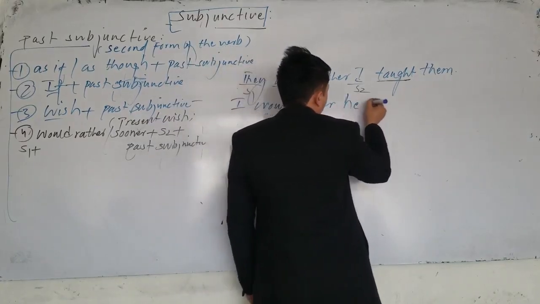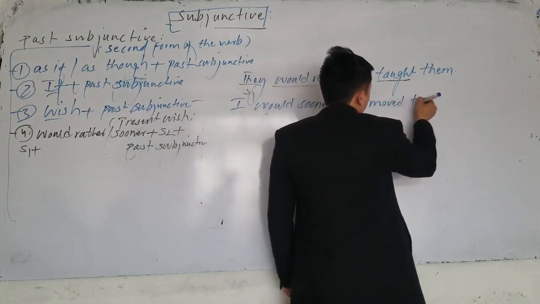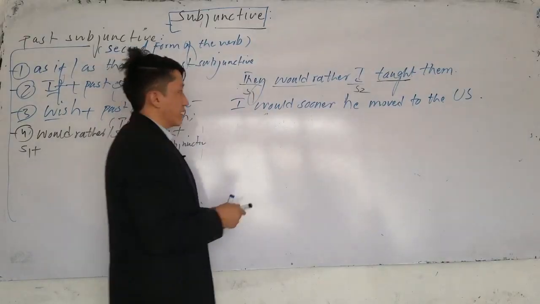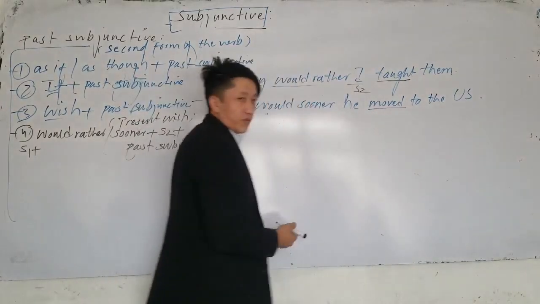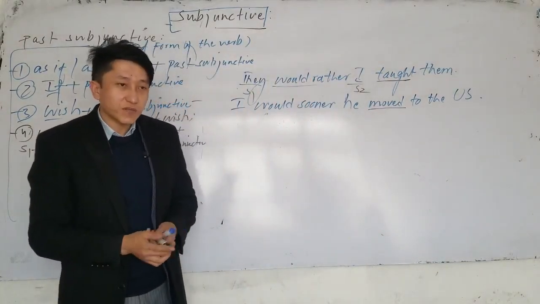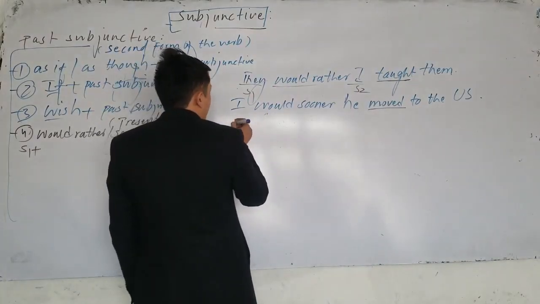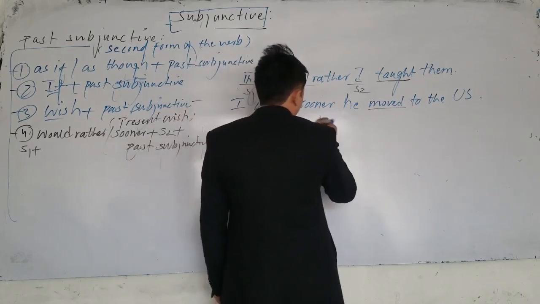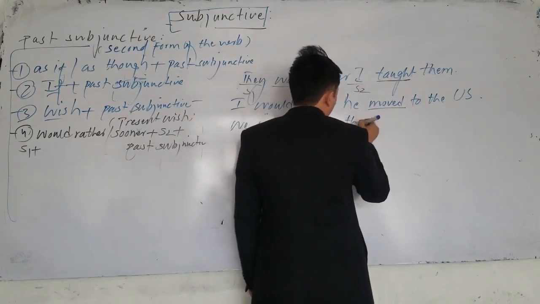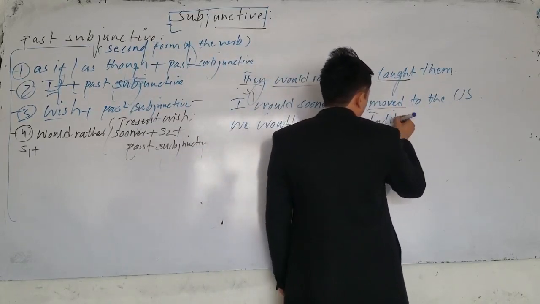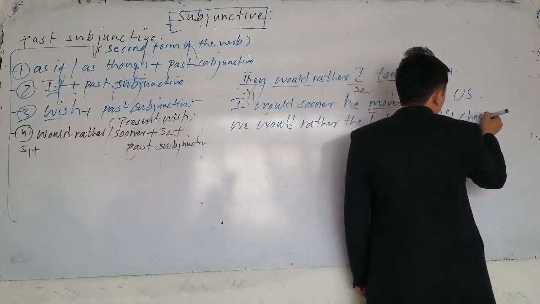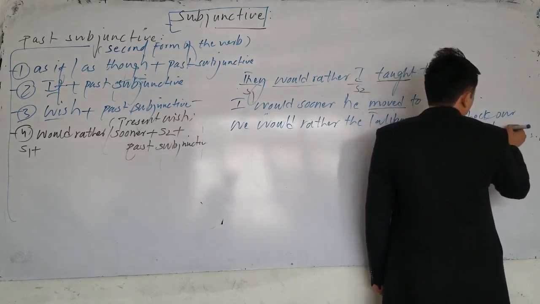I would sooner he actually moved to the US. Which one is subjunctive here? I would sooner he moved. Move or moved? Or for example, we would rather the Taliban didn't check our houses.